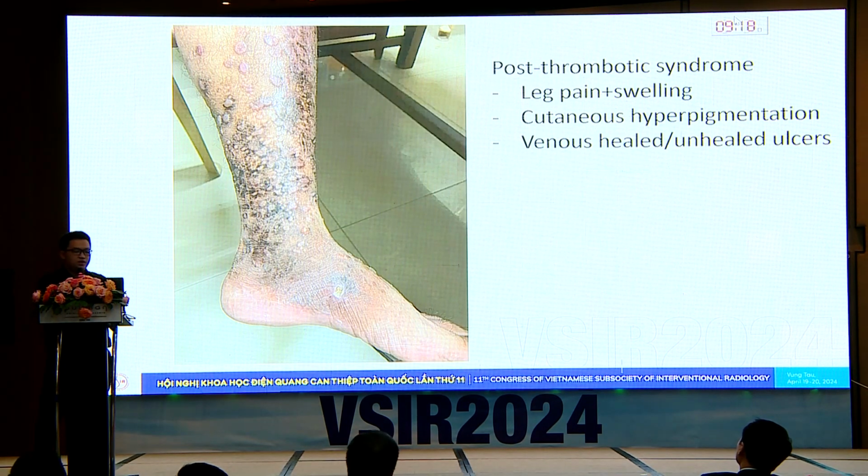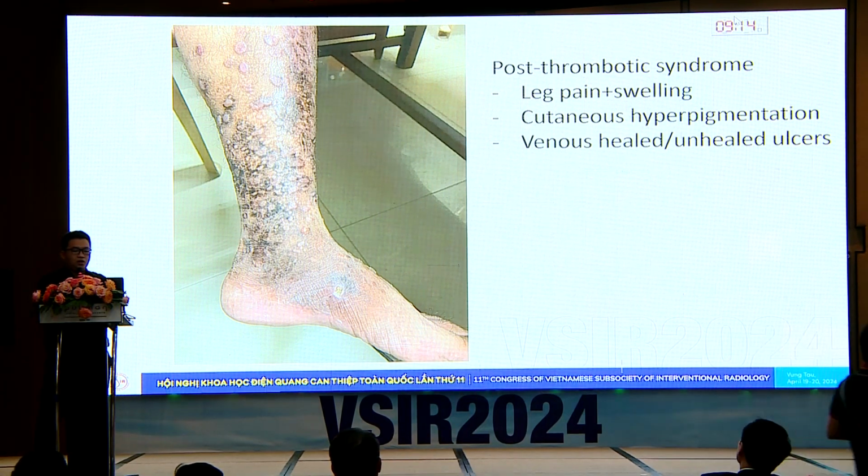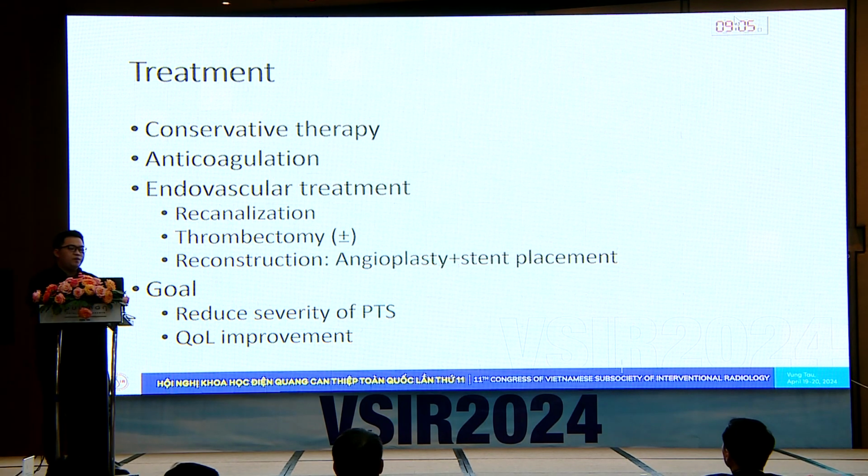This is the leg of a patient with post-thrombotic syndrome. You can see severe leg swelling, cutaneous hyperpigmentation, and healed and unhealed venous ulcers. The treatment is a combination of conservative therapy, anticoagulation, and endovascular treatment. For endovascular treatment, we have recanalization, maybe thrombectomy, or most of the time reconstruction with angioplasty and stent placement.